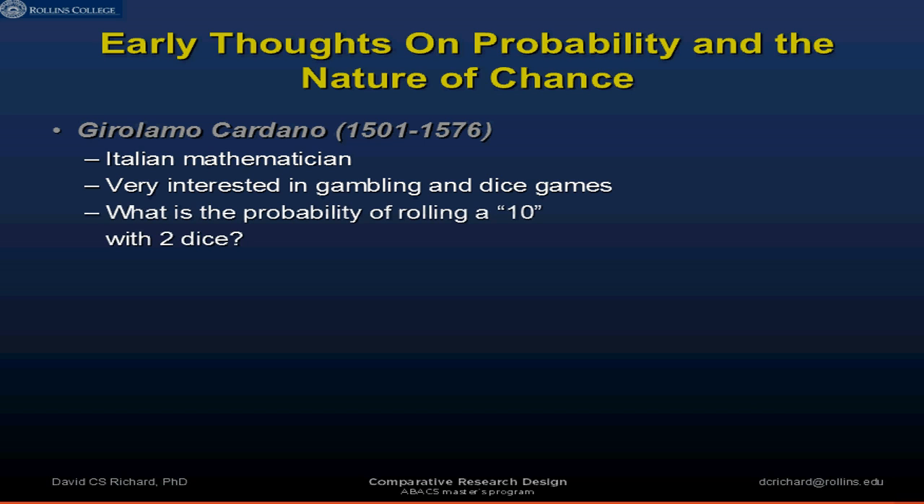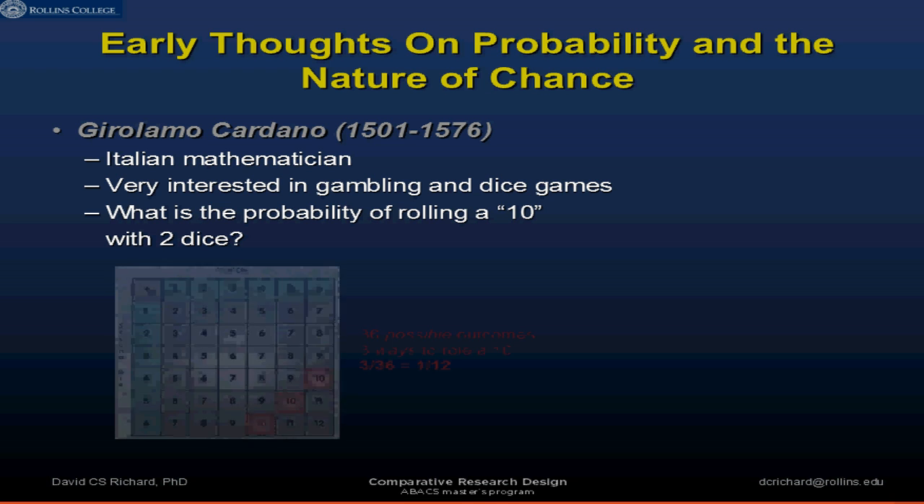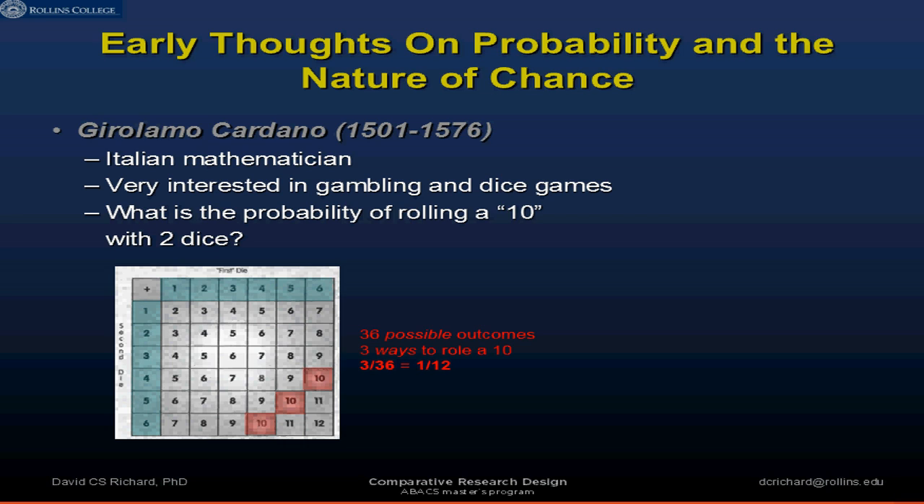And one of the first questions he asked was, what is the probability of rolling a 10 with 2 dice? Okay, what's the chance that it's going to come up? Because if you're a gambler, you really kind of want to know what the likelihood is. So the way that he sort of solved the problem, which makes a lot of sense to us today, seems very commonsensical, but at the time was not commonsensical at all, was to create a matrix.